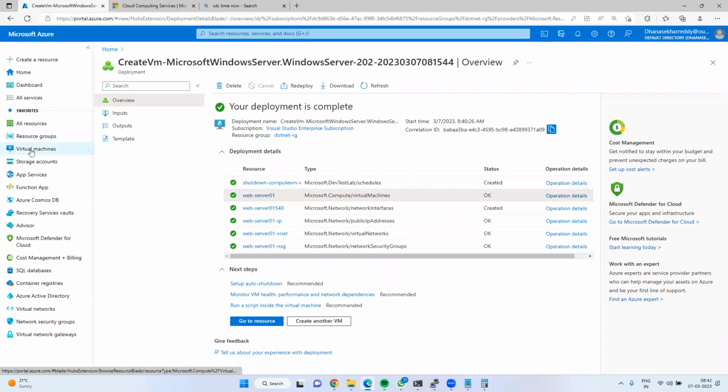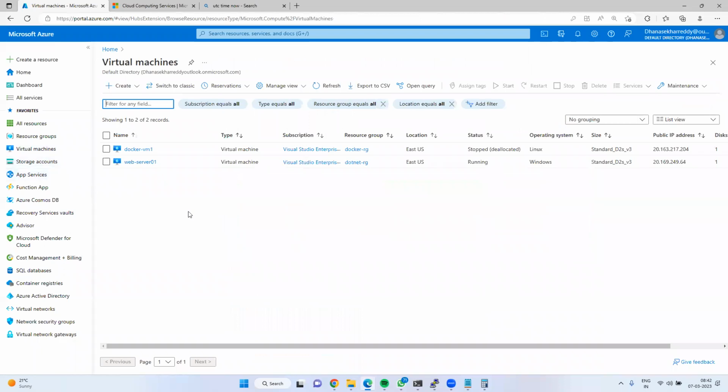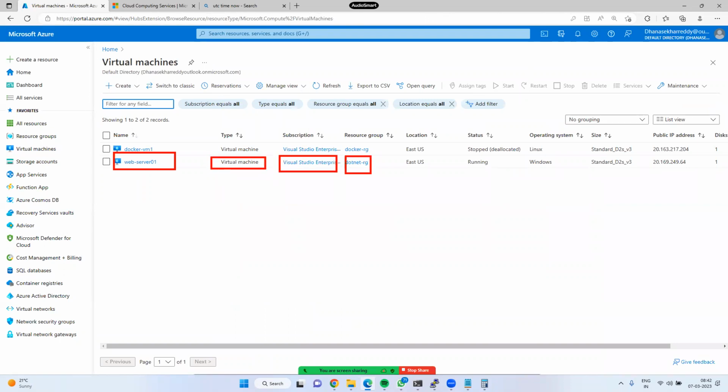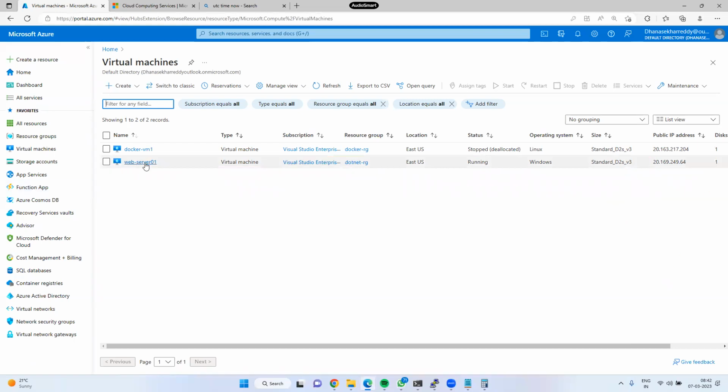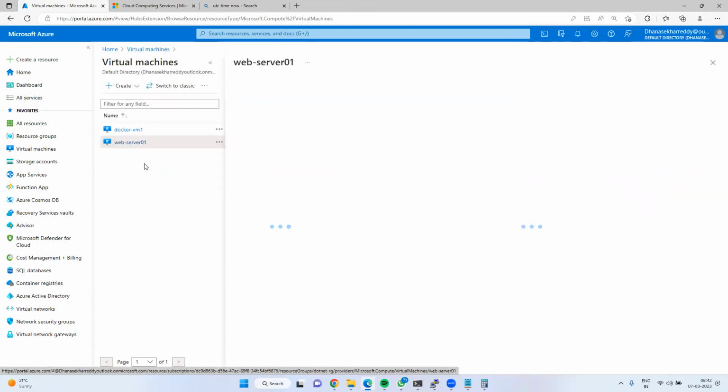Next, navigate to virtual machine. Here you can see web-server1. What type is it? Virtual machine. What is the subscription? My subscription. Resource group name is .NET-RG. Location east to west. Status is running. What is the operating system? Windows. This is DS2-V3, which is 2 CPUs, 8 GB RAM. This is the public IP. How many OS disks are there? Only 1. Now just click on this virtual machine.